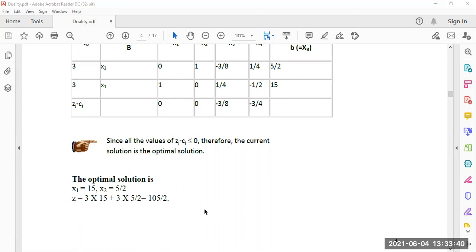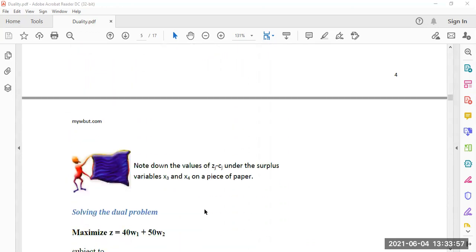Is it clear? Here we have solved the primal problem, that means the original given problem. Now we want to solve the dual problem. At first we have to convert this primal into the dual, then we have to solve that dual problem. Look at here. Note down the value of zj minus cj under the surplus variables x3, x4 on a piece of paper.